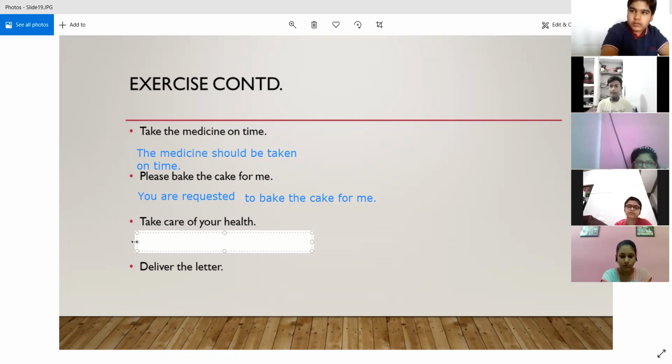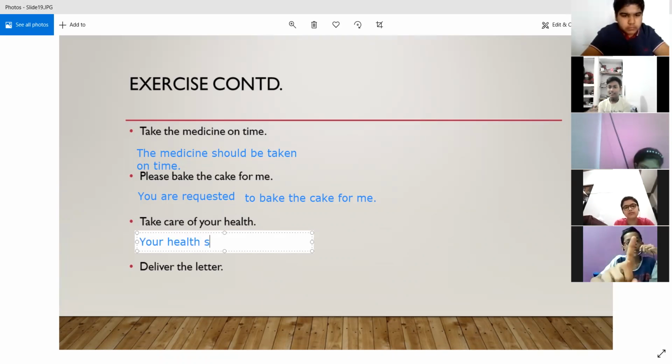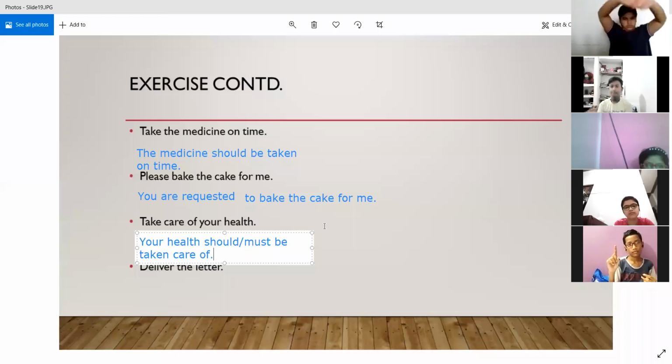So you will start with your health. And then you are going to use should or must. So I am using the modal over here. Should, must be taken. So we have used the be verb as it is in this case, and we are using the third form of the verb take, that is taken. So your health should or must be taken care of. Right? So this will be the form that the sentence is going to take.